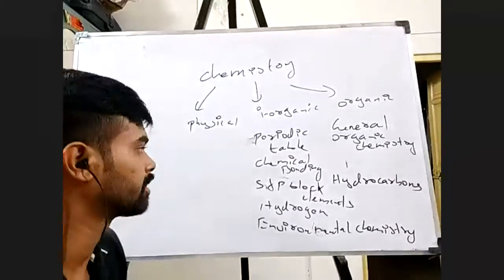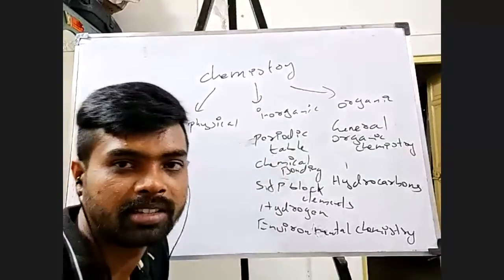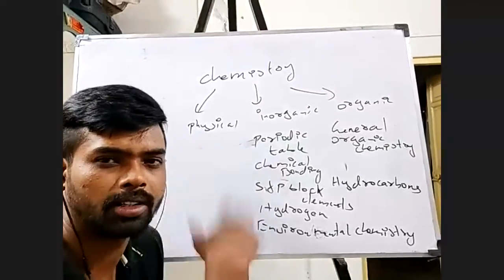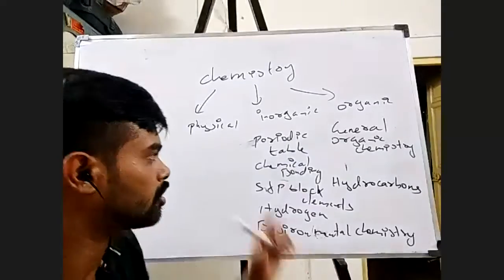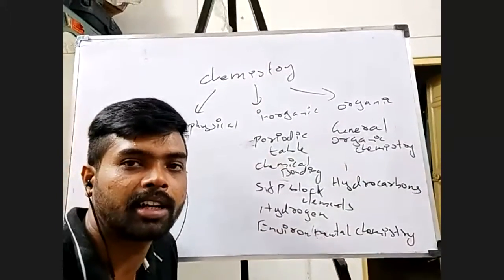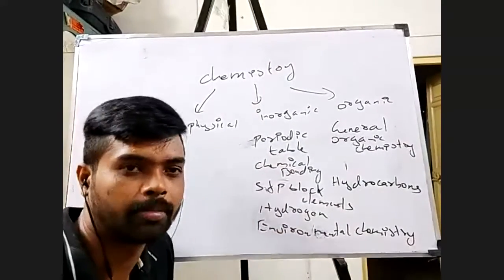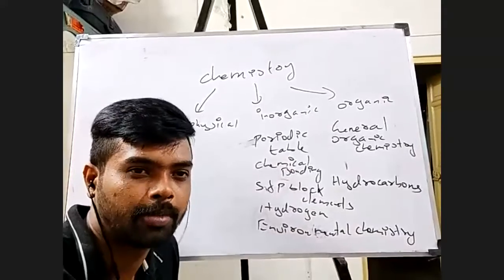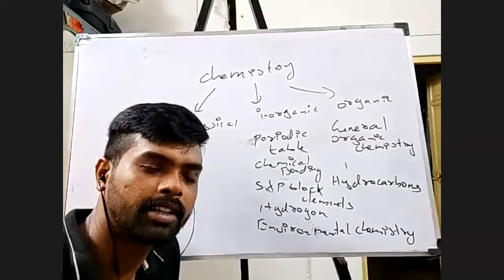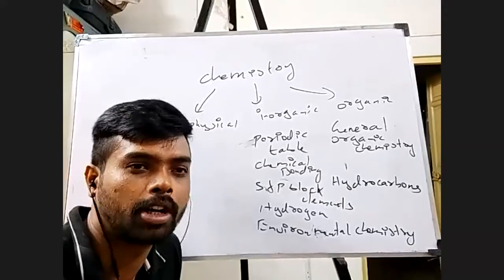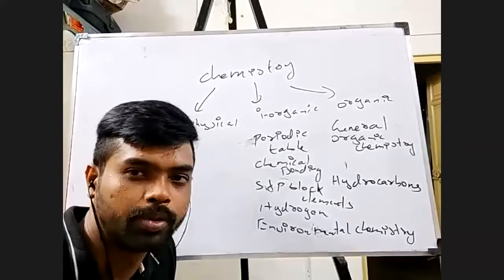So I think you'll be able to understand what I'm going to study in the periodic table. We already know what the periodic table is and the history behind it, and now we are using the modern periodic table. So in this case, we will be restricting ourselves only to the modern periodic table, because we have studied enough about the previous periodic tables. Now we'll be going still more in depth. I have studied how electronegativity varies and how atomic size varies along the periods and along the groups, right?